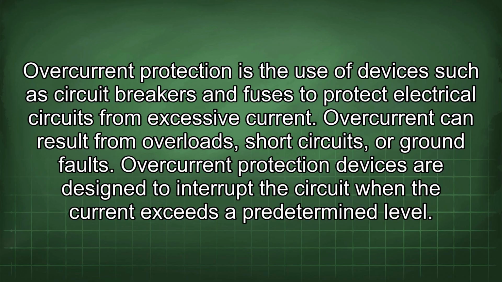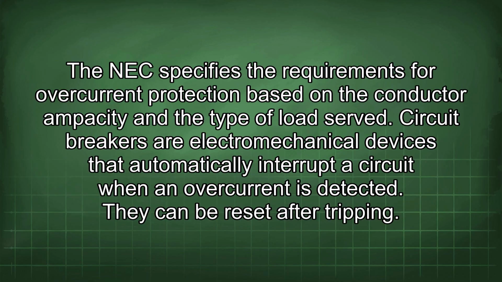Overcurrent protection is the use of devices such as circuit breakers and fuses to protect electrical circuits from excessive current. Overcurrent can result from overloads, short circuits, or ground faults. Overcurrent protection devices are designed to interrupt the circuit when the current exceeds a predetermined level. The NEC specifies the requirements for overcurrent protection based on the conductor ampacity and the type of load served.